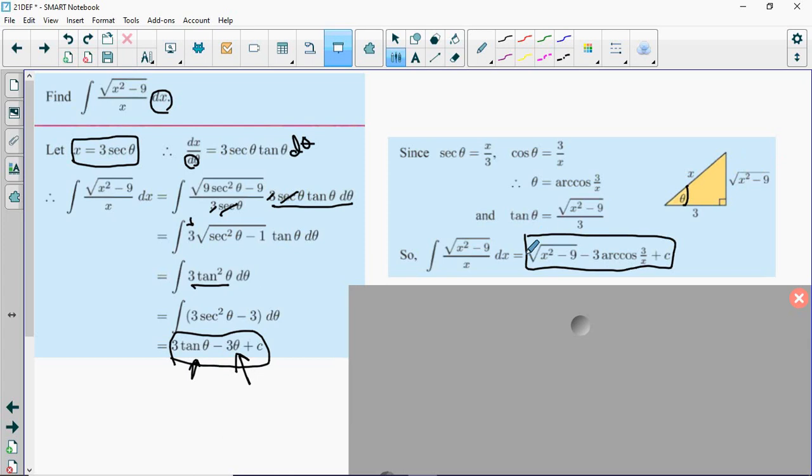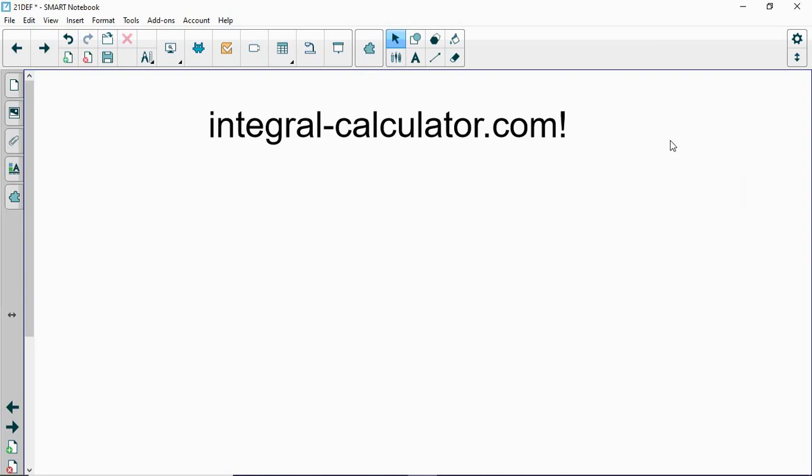The other way that you could have worked out what tangent is, you could use your Pythagorean identity that cosine squared plus sine squared is equal to 1. You know what cosine is, therefore you know what cosine squared is. Therefore you could work out what sine squared and then sine is, and then you could use tangent is equal to sine divided by cosine. I don't know, I like the right triangle method myself, but as always, you have options. We'll end this video right there.